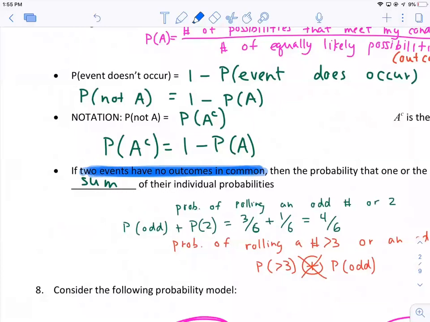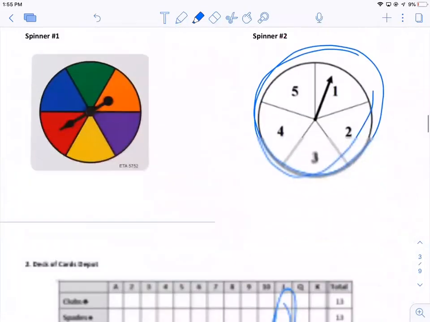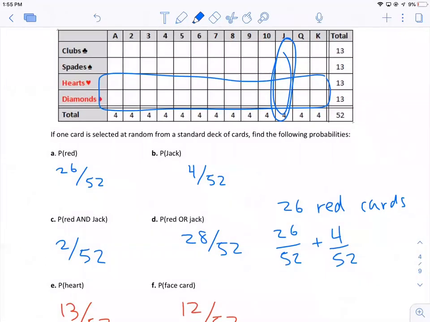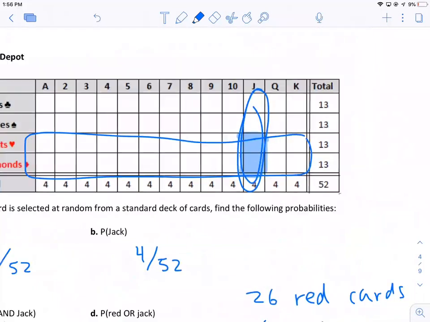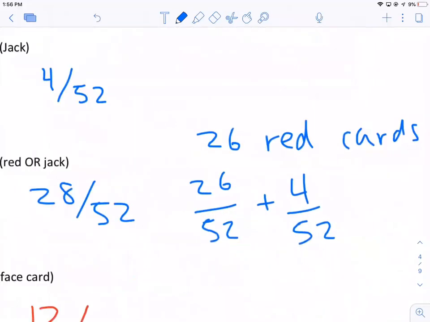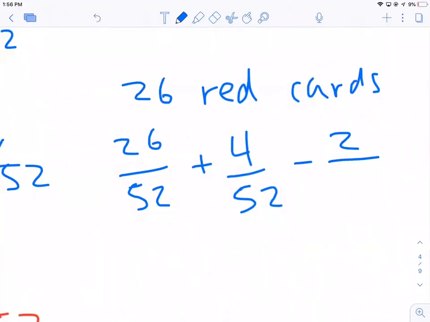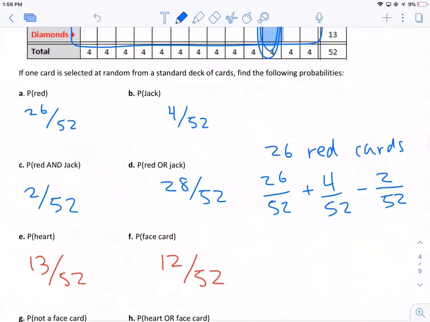But if there is some overlap in their outcomes, like in this case, getting a red card or a jack, there is an overlap here because some of the jacks are red. So you can't just directly add, you also have to subtract the overlap here. So in 2 out of 52 cases, we're going to have some overlap. So that is how you can get 28 out of 52.